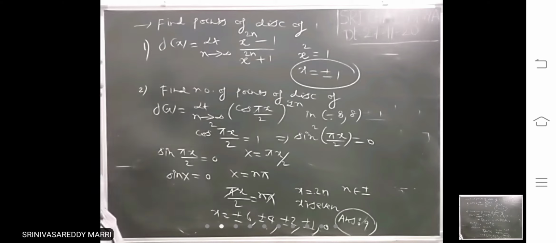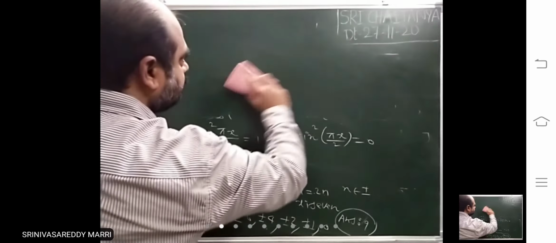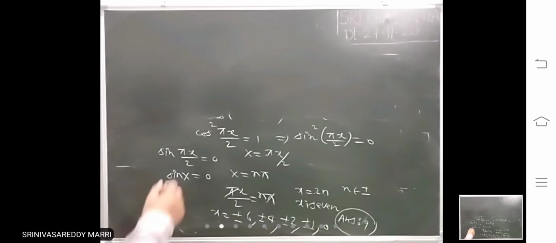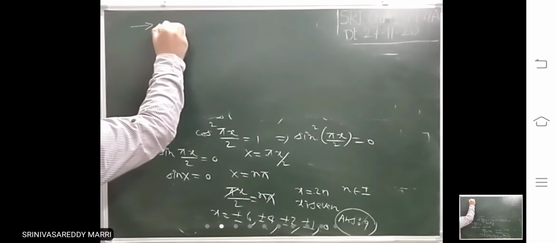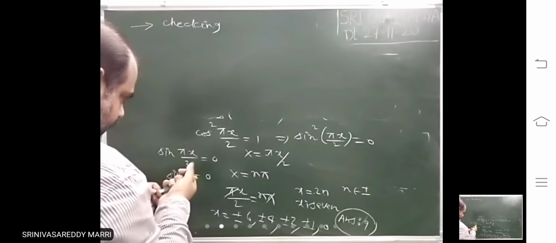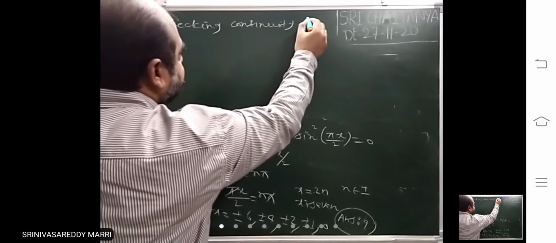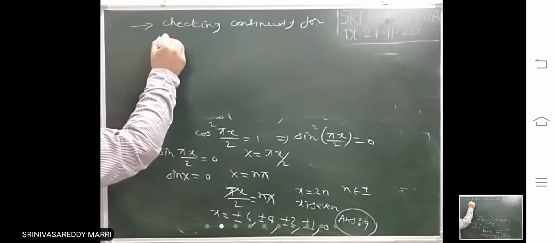Okay, coming to the next concept. Checking continuity for composite function.